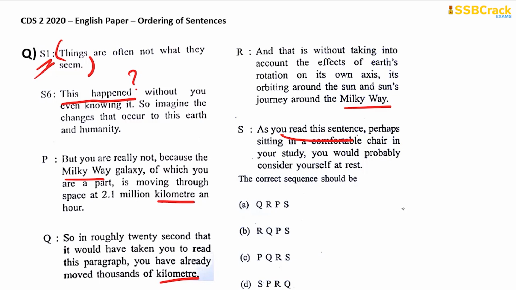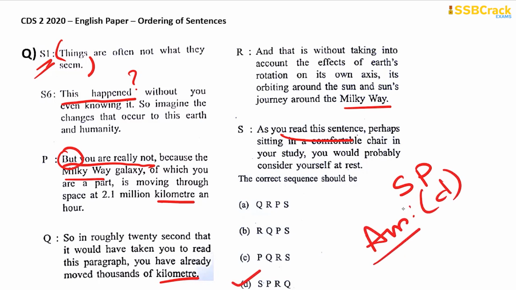Things are often not what they seem. It seems like you are resting, but you are not. But you are really not. So here "but" is coming in handy, because we think that we are at rest, but we are not, because the Milky Way is a part of the galaxy which is moving at 2.1 million km an hour. So you see S and P will be there at the very beginning of the sequence, which is there only in option D. So therefore your answer is option D.